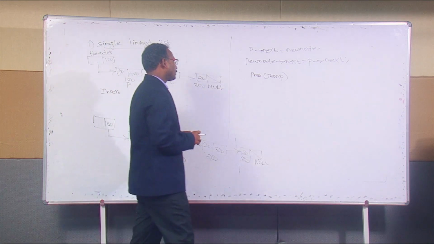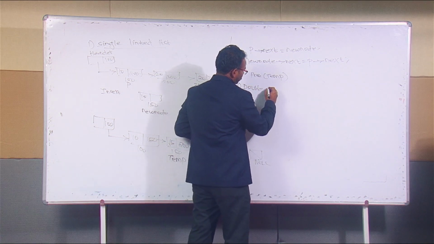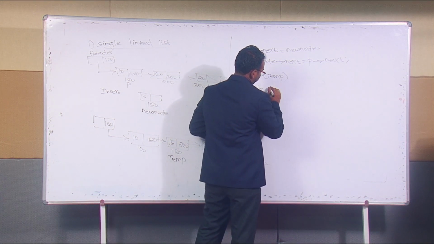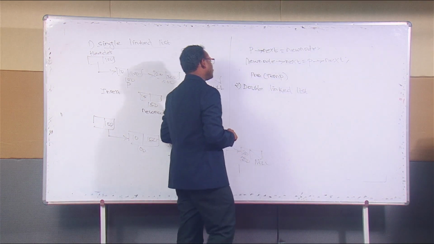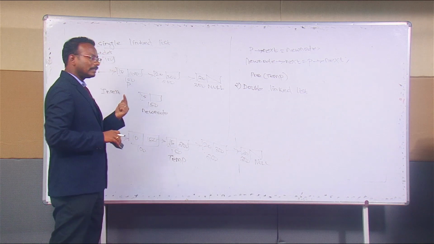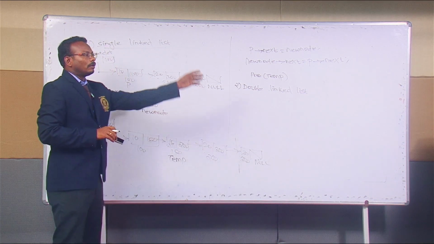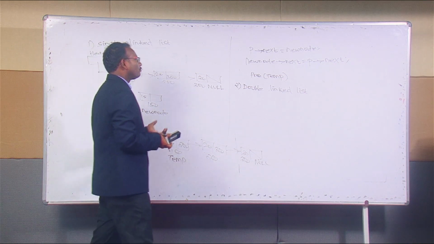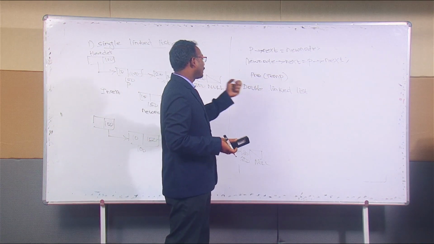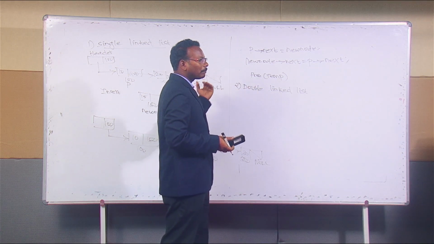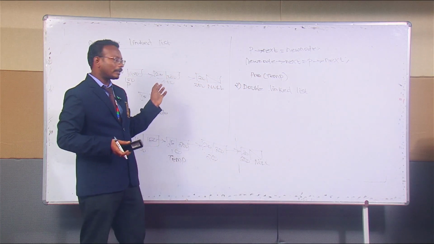Okay, and the second one is the doubly linked list. What is the difference between a singly linked list and a doubly linked list? In a singly linked list, we have a single pointer to point to the next node. But in a doubly linked list, we have forward and reverse pointers. There are two pointers available, one is a forward pointer and the second one is a backward pointer, and the data can be stored.